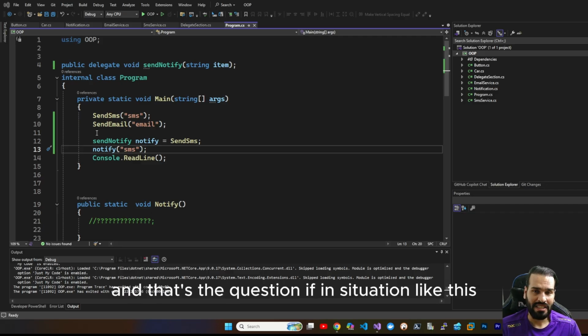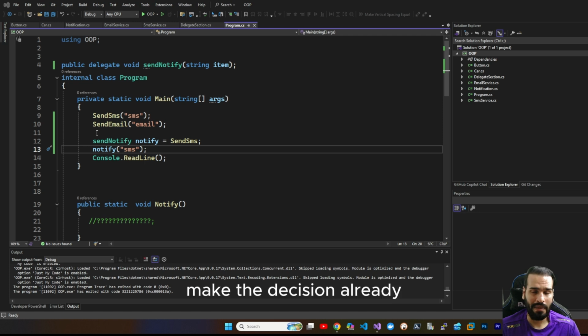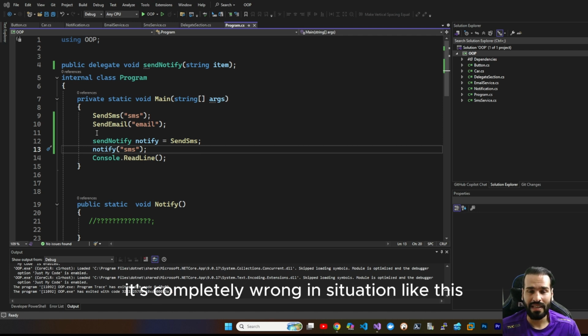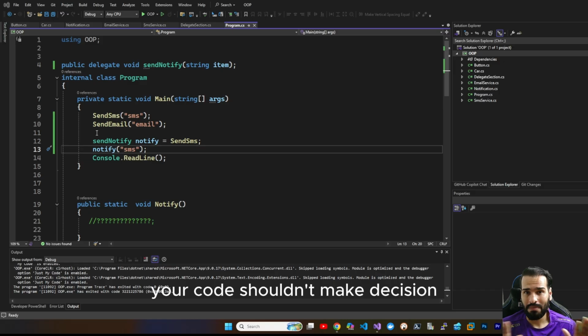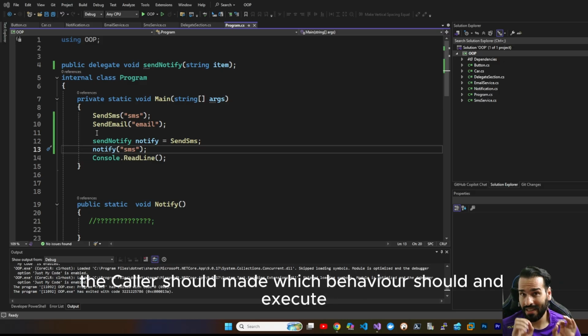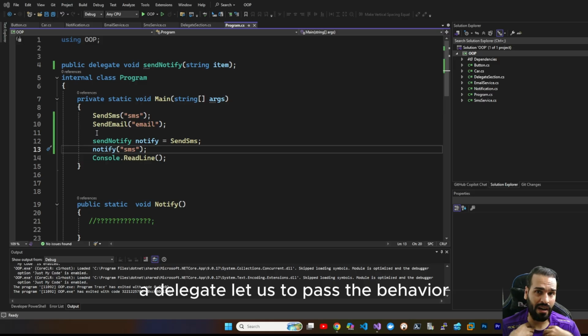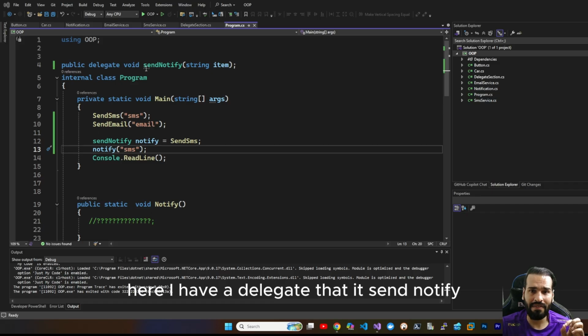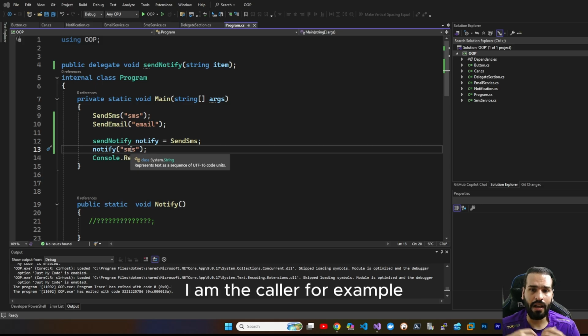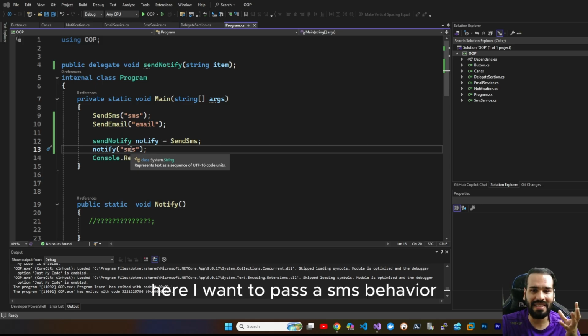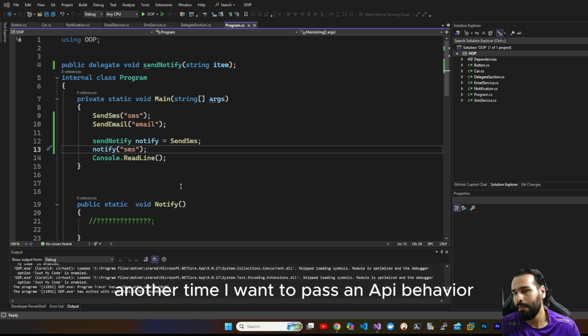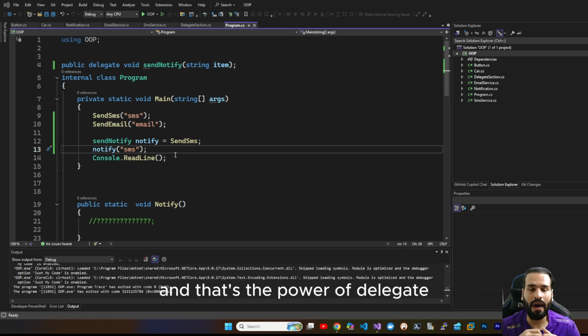In a situation like this, if the library makes the decision already, it is completely wrong. Your code shouldn't make the decision. The caller should decide which behavior should execute, and that's where the delegate comes in. A delegate lets us pass the behavior, and that's so important. For example, here I have a delegate that sends a notification. Here I am the caller. For example, here I want to pass an SMS behavior. Another time I want to pass an API behavior, and that's the power of delegates.